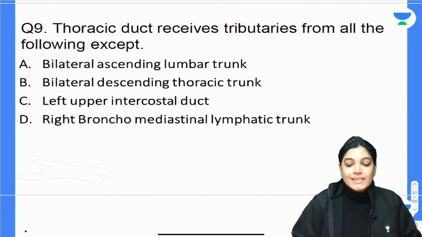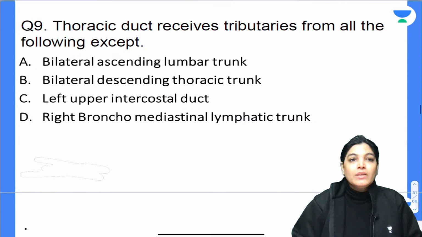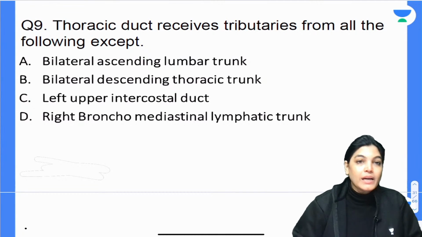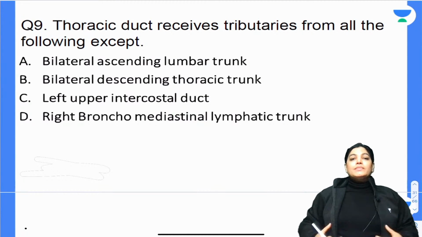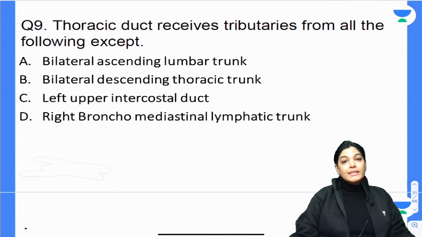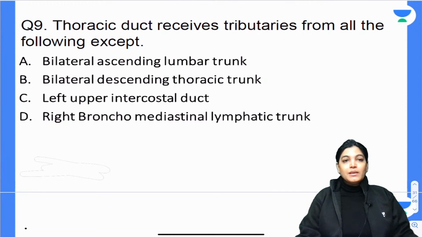Thoracic duct receives tributaries from all of the following except. The options are: A, bilateral ascending lumbar trunk; bilateral descending thoracic trunk; left upper intercostal duct; right bronchomediastinal lymphatic trunk. So, 4 options are there, my dear aspirants.